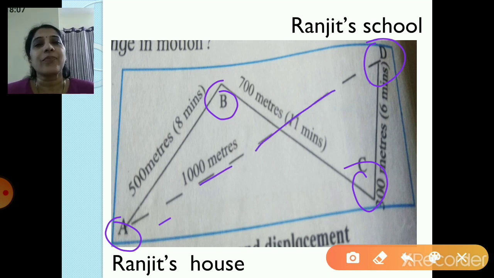And you can see the dotted line over here. That is the minimum distance traveled by Ranjit from A to D, that is from house to school. So that is the minimum distance which is traveled in a straight line in one direction. So that is called as displacement. So again I am telling you children, AB, BC, CD, that is the distance traveled, and AD is the displacement, because it is the minimum distance traveled in one particular direction from one original point to the end point. Original point is A and final point, end point, is D.